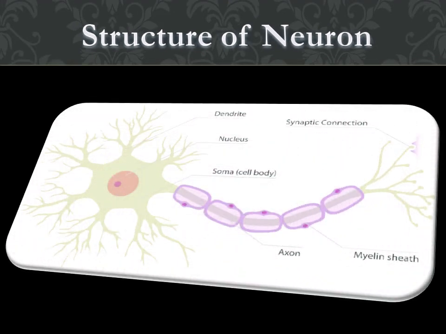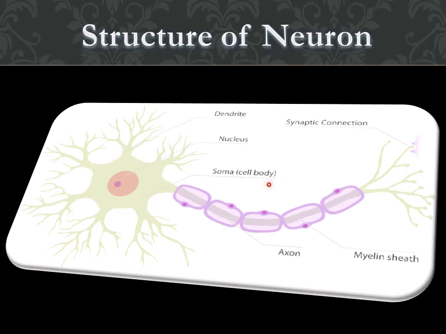Structure of neuron. Children, look at the diagram. This is the structure of a typical neuron. Mainly the neuron consists of three basic parts. They are cyton, axon and the dendrites. Cyton, this portion which I am showing here with the laser pointer, is called cyton. The cyton is also called the cell body.